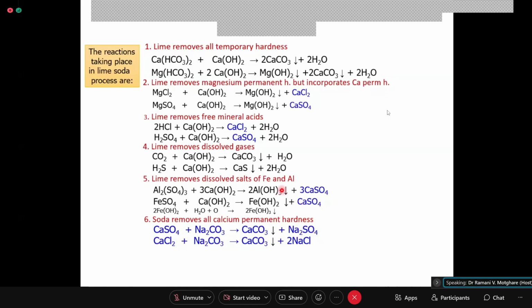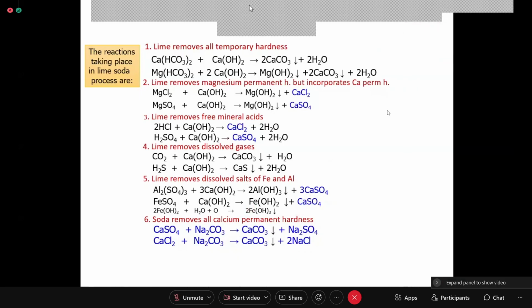So that is why after treating water with the lime and soda process, before putting water in a low pressure or high pressure boiler, whatever be the boiler type, water has to pass through ion exchange resin so that Na+, sulfate and chloride ions are removed. Okay.